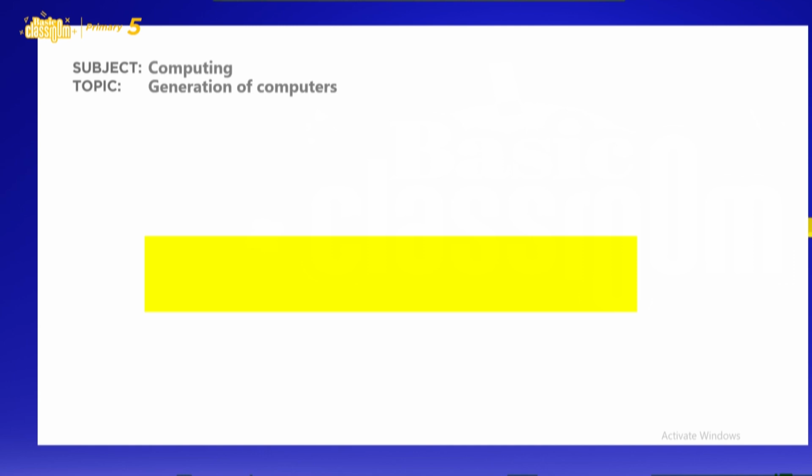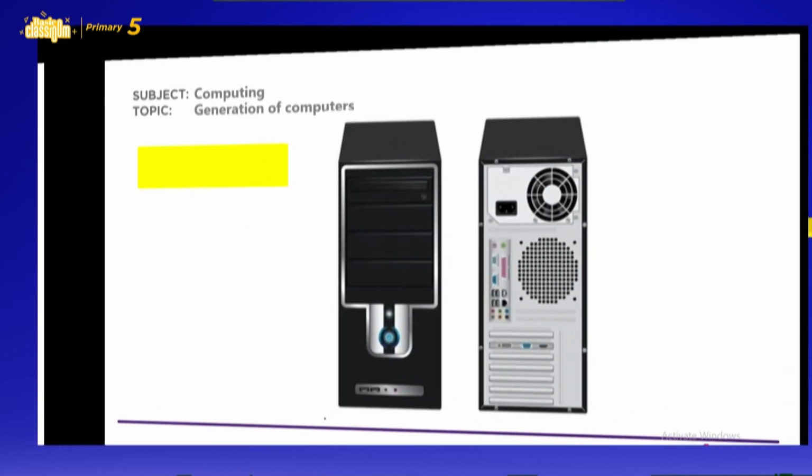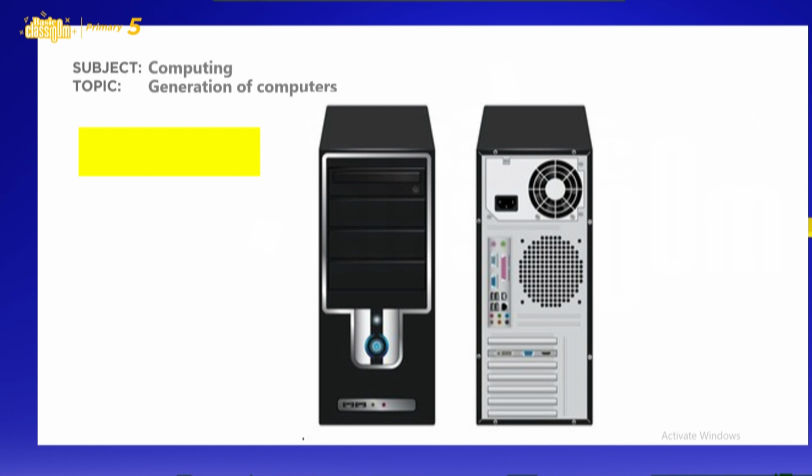Now we also want to move on with our second lesson for the same class, Basic 5. With this one, we have an image on the screen. I want you to raise up your hand and tell me the image, or you write it in your book. What is the name of this image on the screen?